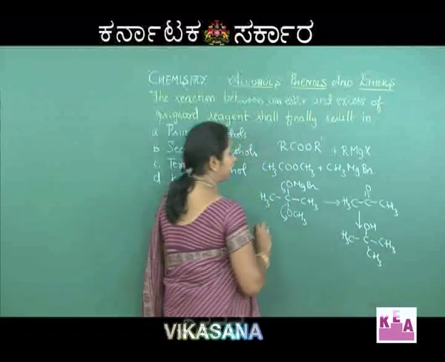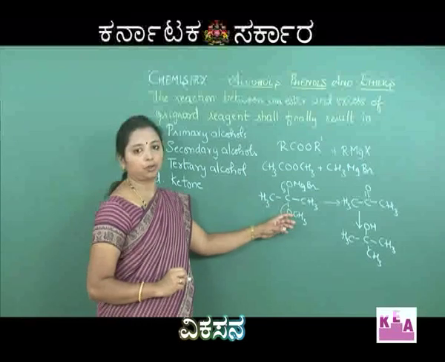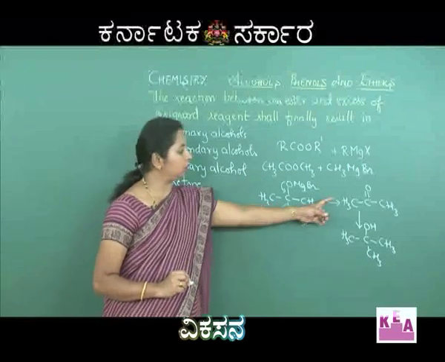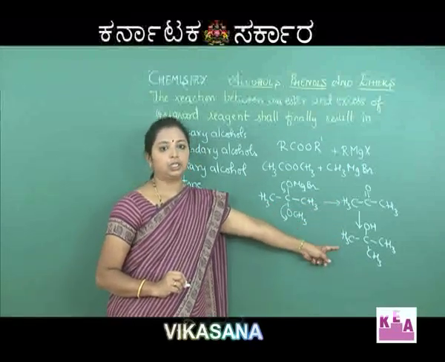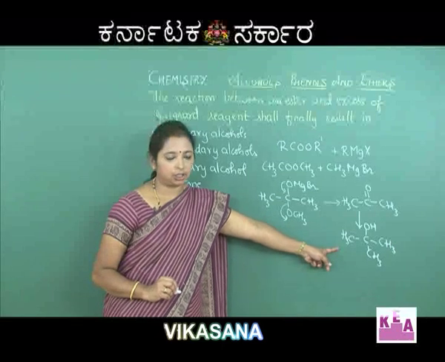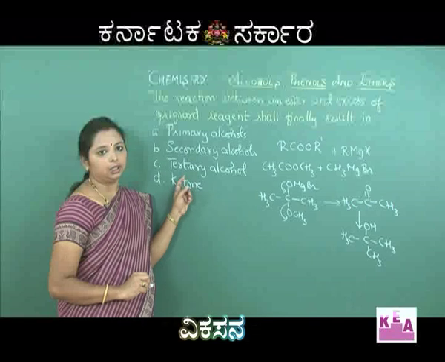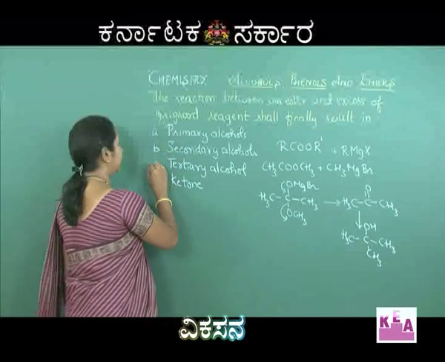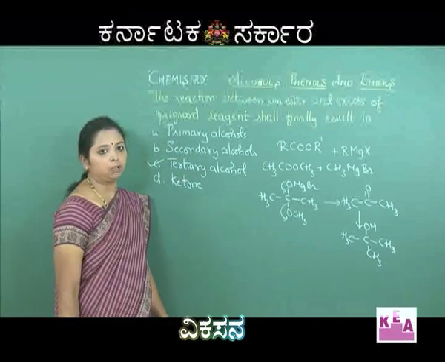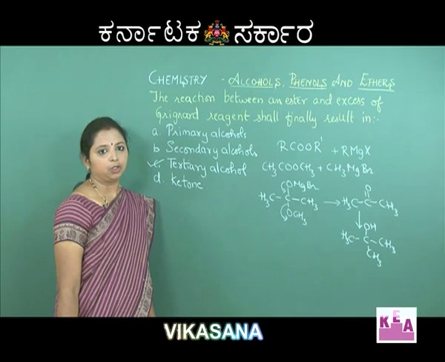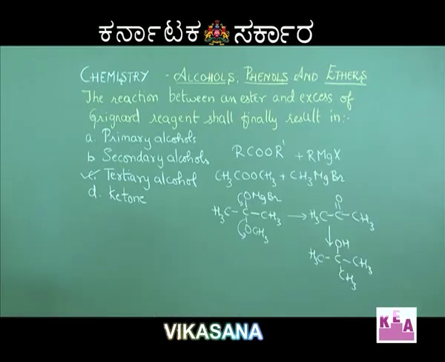So, you can see that when we use excess of Grignard reagent, the ketone will be converted to tertiary alcohols, and therefore, the product which is being produced in this reaction is tertiary alcohol, which is nothing but option C. So, option C, tertiary alcohol is the correct option.